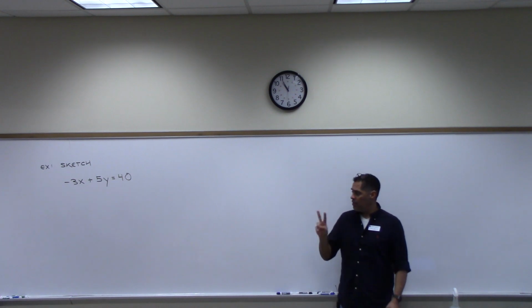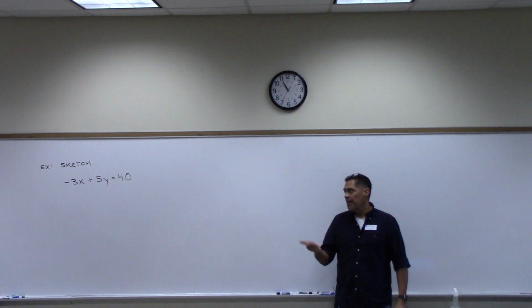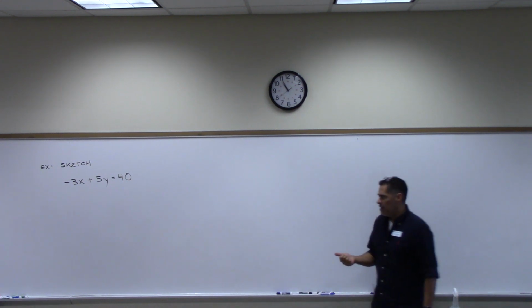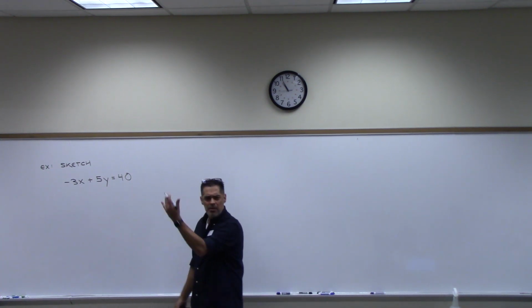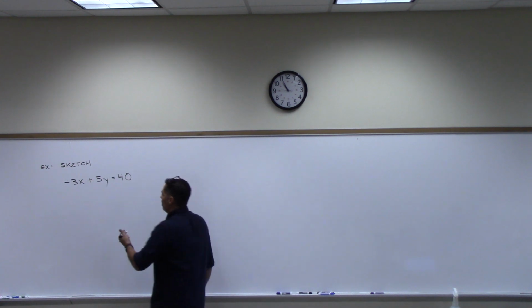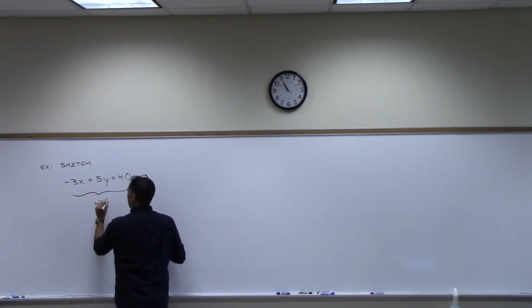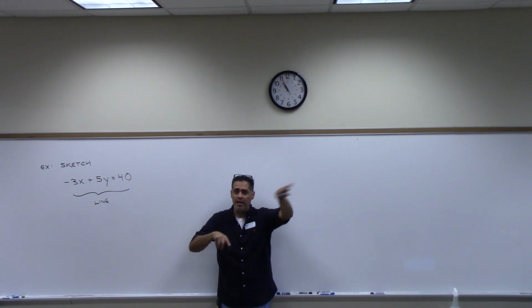And I showed you all two different methods. One was called the intercept method, and the other one was called the slope-intercept method. So I'm going to show the intercept method. When I do it, maybe it'll ring a bell, all right? So if we know that this is a line, then all we need to do to sketch a line is have 2 points, right? I just need 2 points and I can draw the line.